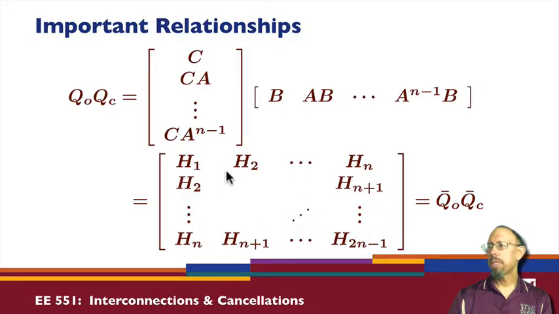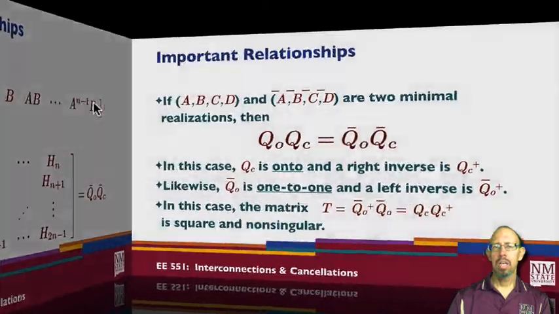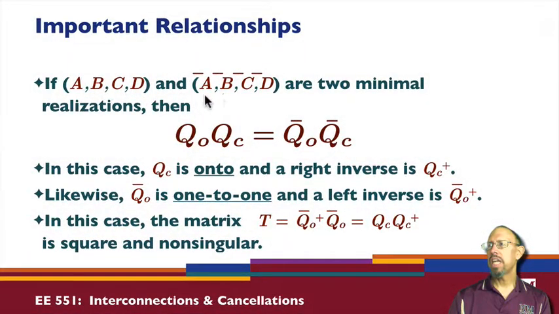Now, another important property is that we can go through and show that this product can be written in new coordinates. So if we transform our system, our A, B, C matrices, and we form the new observability matrix and the new controllability matrix, that product is equal to the product of the original. So that product is invariant. So basically, if A, B, C, D and A bar, B bar, C bar, D bar are two minimal realizations, then the product of their observability and controllability matrices is the same.